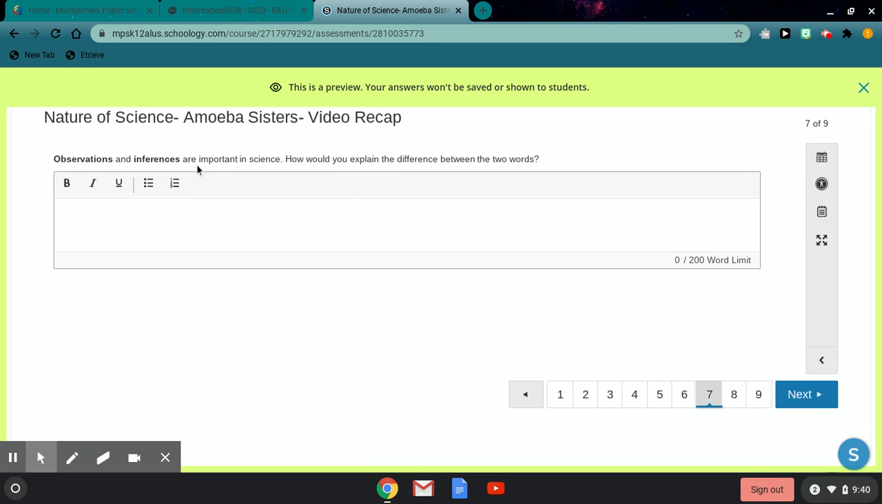Observations and inferences are important in science. How would you explain the difference between the two words? Observations are data that you take in using your senses. So something you see, something you touch, something you taste, something you hear, and so on. Inferences are a little bit different. They're not just things that are there. This is the conclusion that you make about your observation.